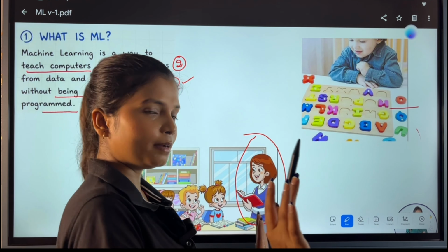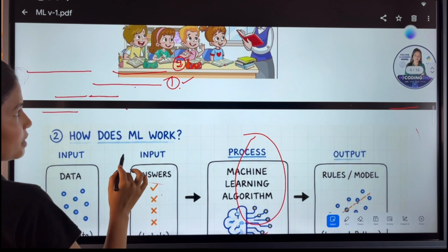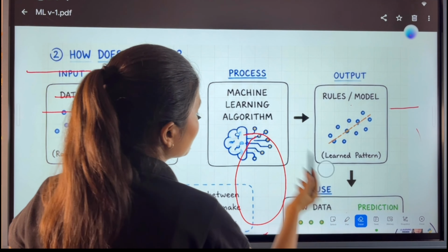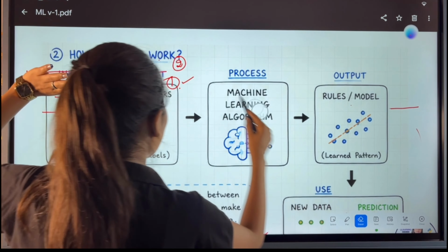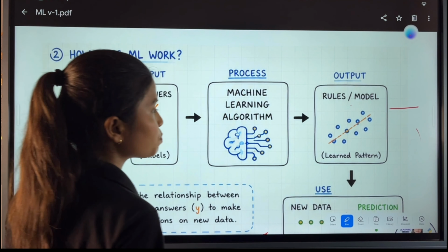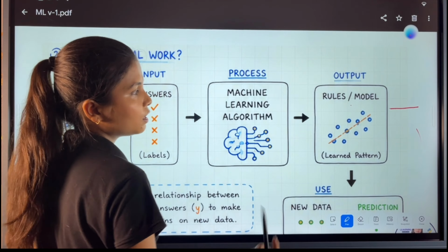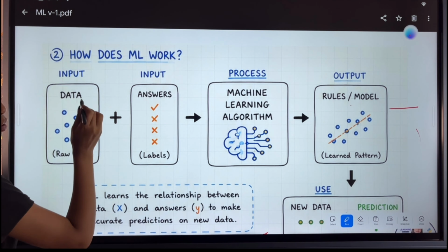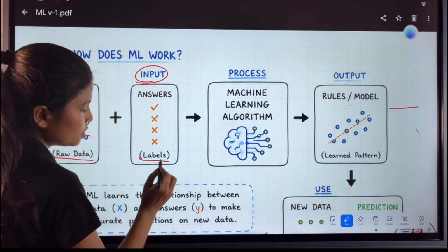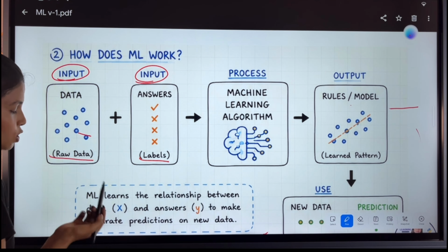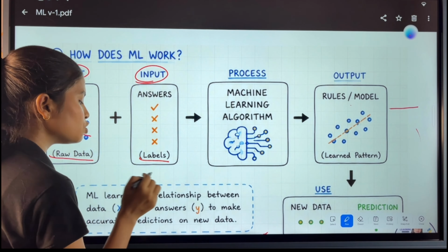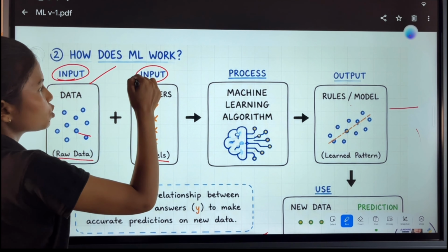Now, we will understand it in depth. Do not worry about it. Now, let us move on to the next. As I told you, what happens within the machine learning model? How does a machine learning model work? In simple terms, a machine learning model works with data. We have to train it with the data. Just like we can now speak sentences, for speaking a sentence we need alphabets, we need words, we need grammar, everything, right? So we have to get the input for the model. An input can be raw data and labels. It means, as I told you, if I'm showing a cat image, I also have to make my model understand that this is an image of a cat, this is an image of a cow, everything, right? So this is the input part.